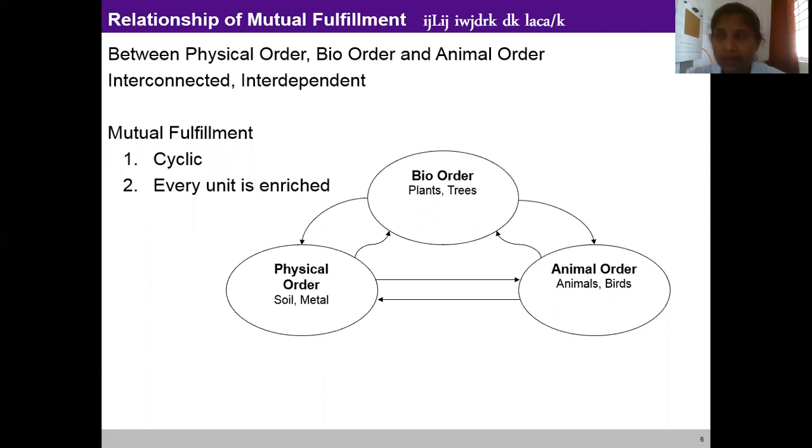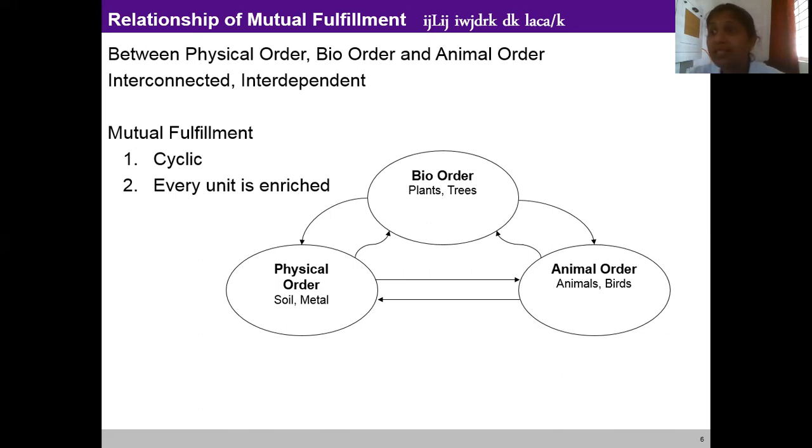Animals and birds, that is unit of animal order, depend on plants, that is units of bio order, for their food. For example, a cow, a unit of animal order, eats grass, which is a unit of bio order, as its food. In turn, cow is also fulfilling for plants.